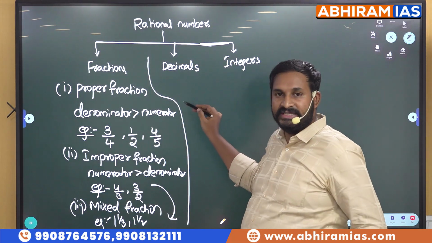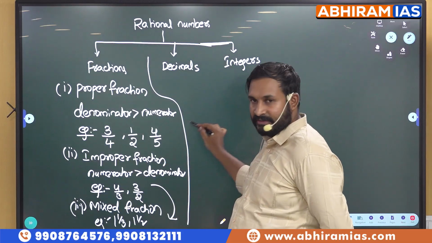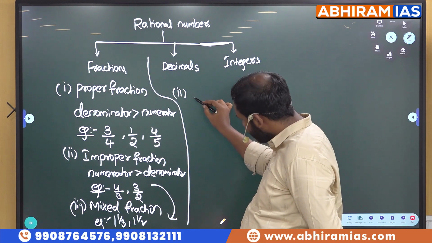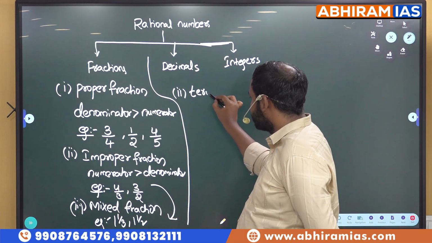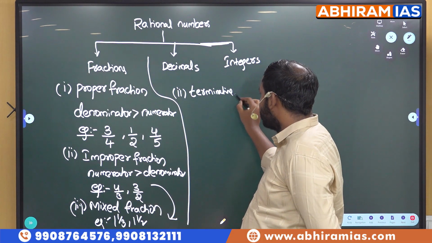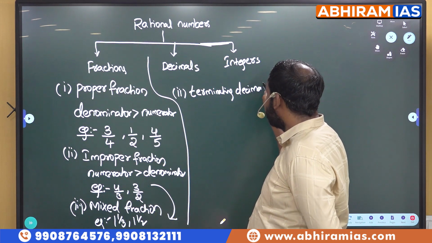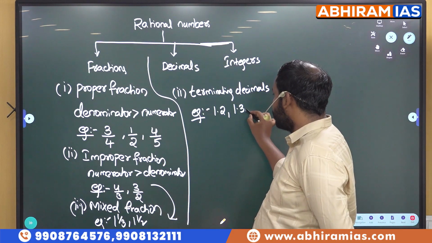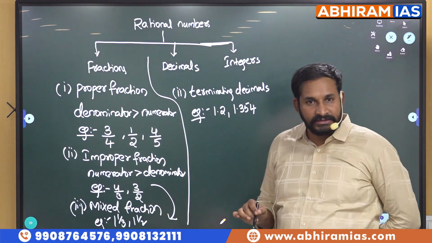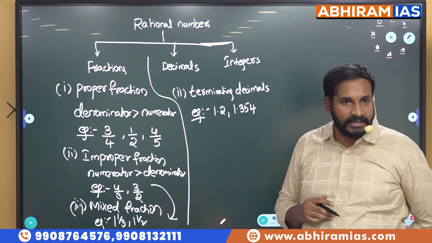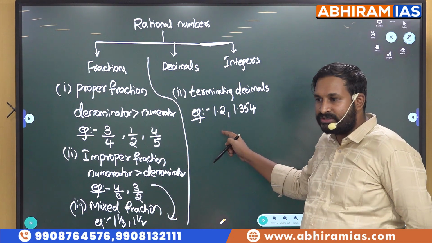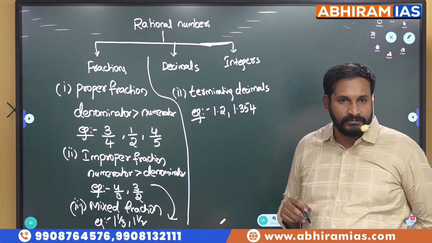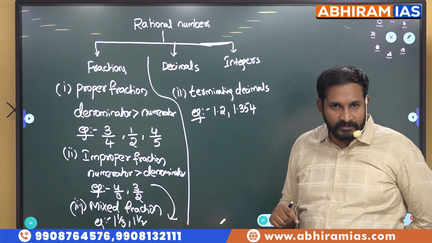Next, when it comes to decimals, students, there are two types of decimals which we consider under these rational numbers. First one is terminating decimals. What are terminating decimals? We will take examples 1.2, 1.354. These all have some end, right? 1.2 I can write as 12 by 10. Can I write 1.2 as 12 by 10? Yes, we can write. Can I write 1.354 as 1354 by 1000? That one also I can write in the P by Q form, right?